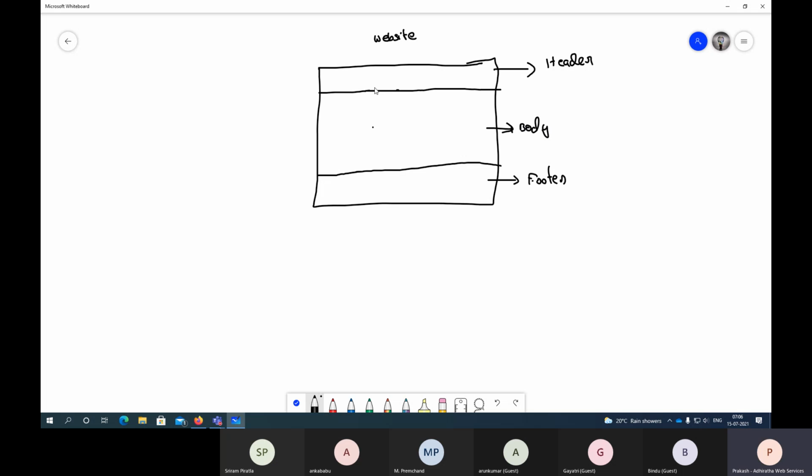Now in the header section, what do you have? You will have a home button, homepage URL, then about, like this, you will have pages here. These will be repeating in all your pages. Whatever page you open, this menu will be there, like home, about, contact, like this, right? So this is called what? It is called navigation menu, to browse your website.